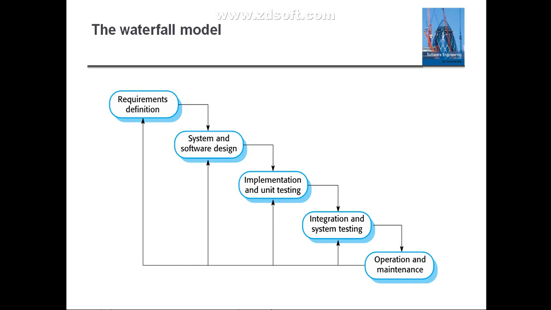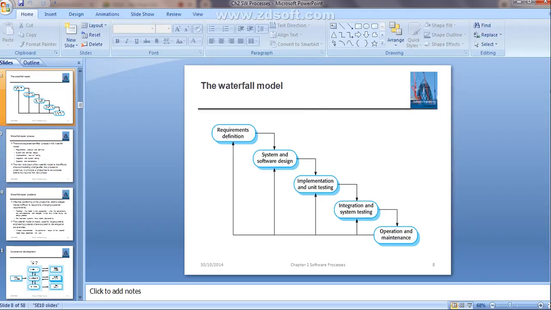Are you getting, guys? Are you listening? Yes, ma'am. Implementation means what? It is just a set of programs you are going to use to develop that particular software. And unit testing is also included within this phase. What is unit testing? Here, it is going to verify whether each unit is meeting its specification or not, right? That will be checked now. Clear?